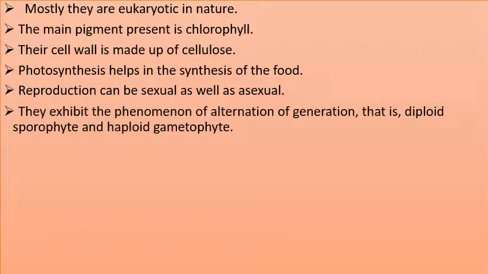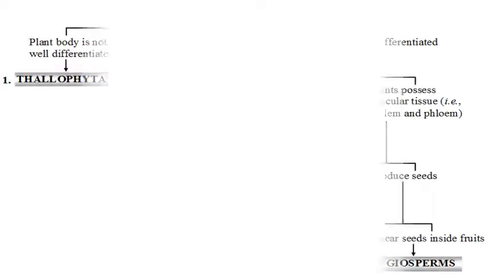They exhibit the phenomenon of alternation of generation, that is, from the diploid sporophyte, which is a complete diploid plant body, and the haploid gametophyte, which means the gamete forming bodies will be haploid. So generations alternate from diploid to haploid and from haploid to diploid, and this is known as alternation of generation. You will go through all of this thoroughly in the coming chapter on the plant kingdom, where we'll study alternation of generation and the modes of reproduction, sexual and asexual, found in plants. Now, see, this is